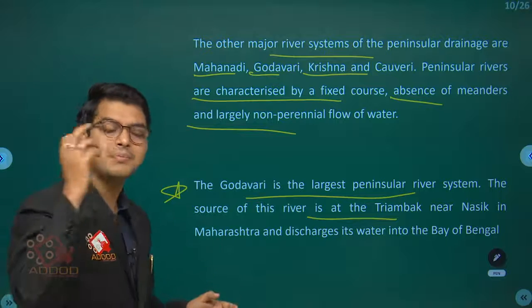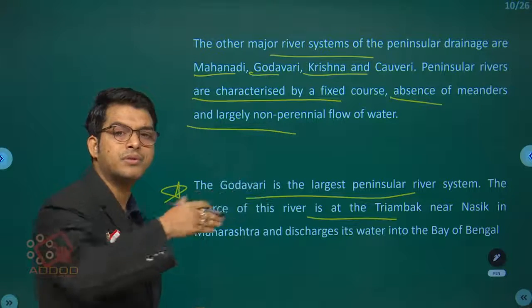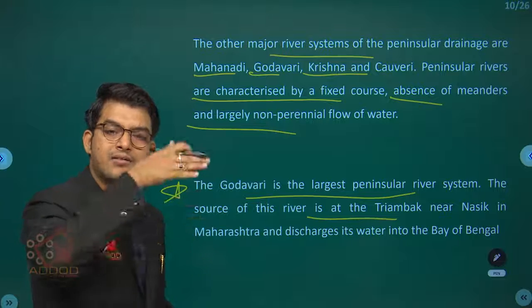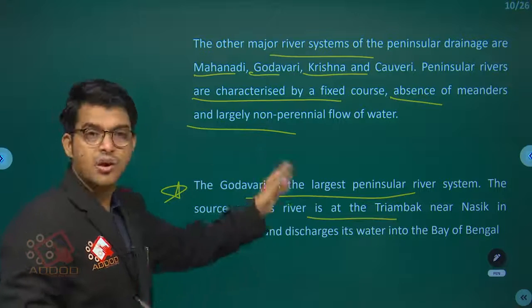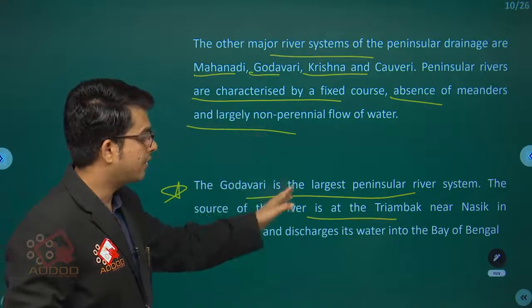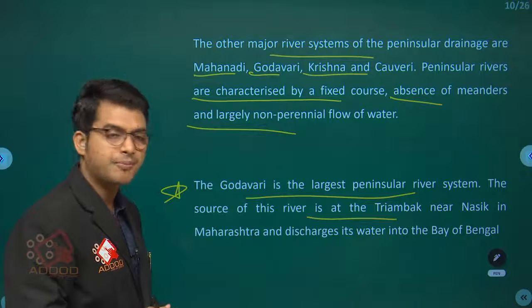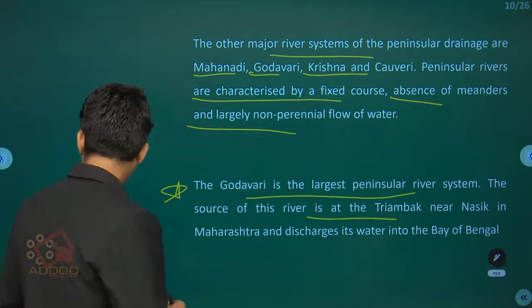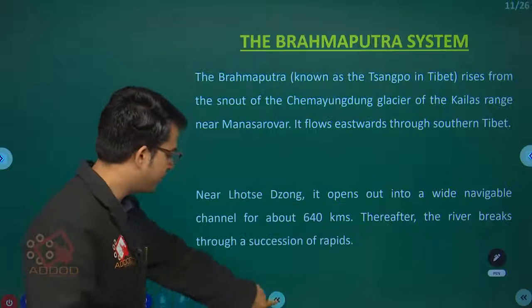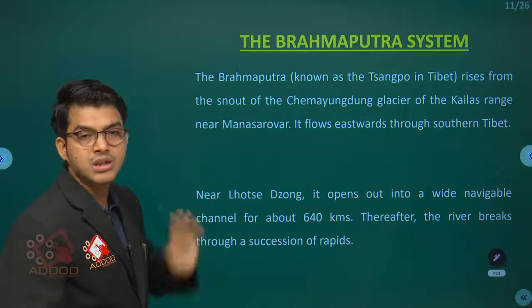So it comes from the Maharashtra part, flows from the central part, and then finally flows down into the Bay of Bengal. So it discharges its water into the Bay of Bengal. Now, the Brahmaputra system.